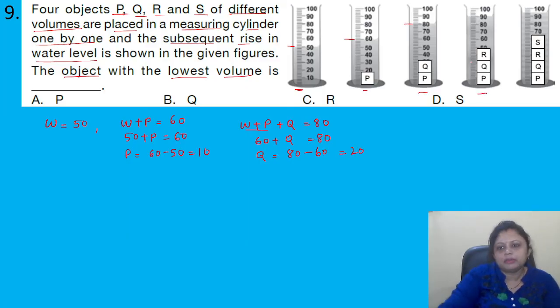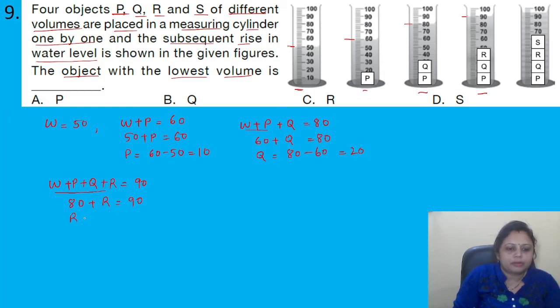Coming to the fourth picture, it is 90. So here W plus P plus Q plus R equals 90. We know W plus P plus Q equals 80. Yes. So 80 plus R equals 90.